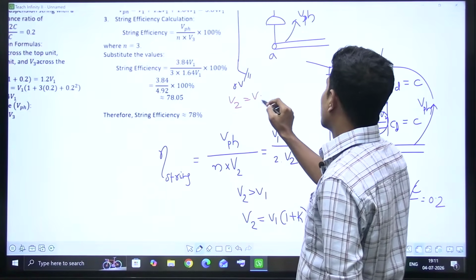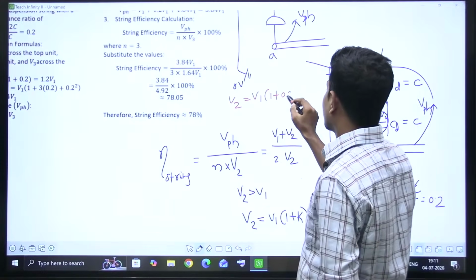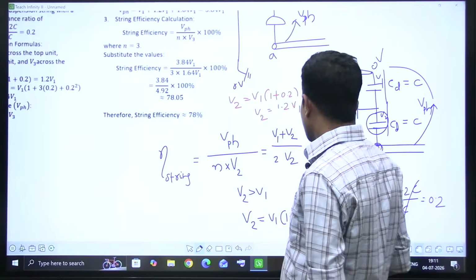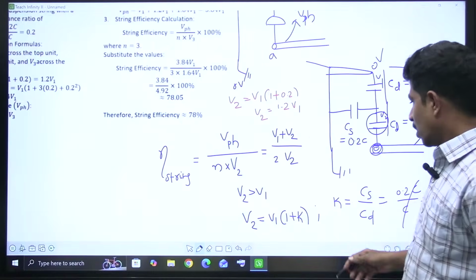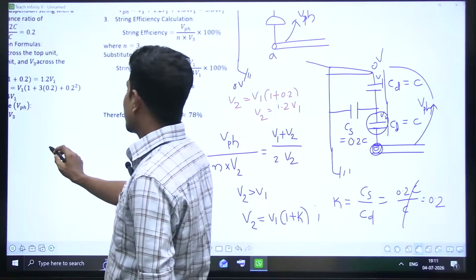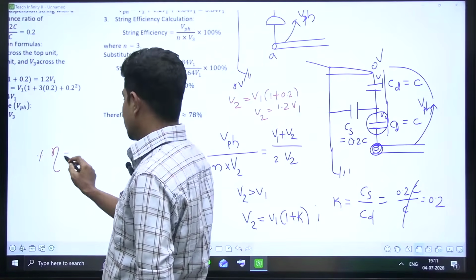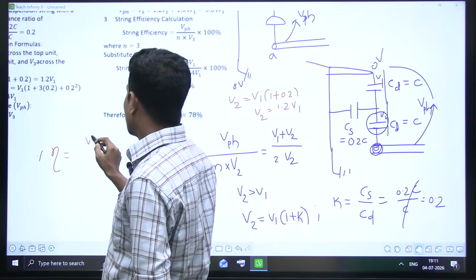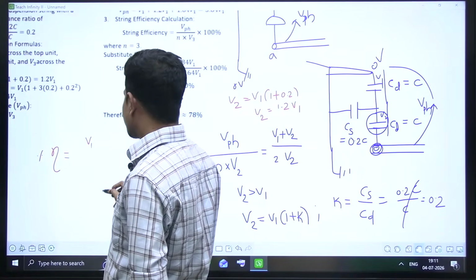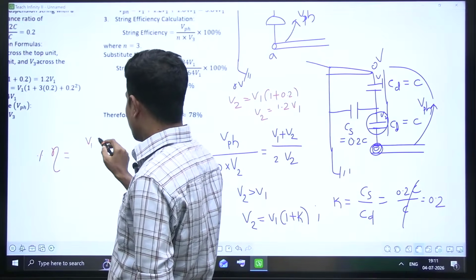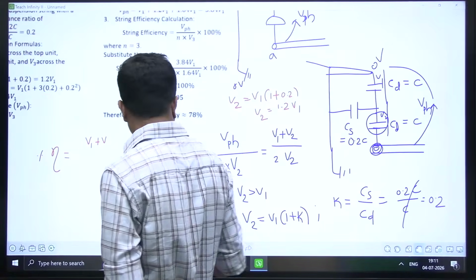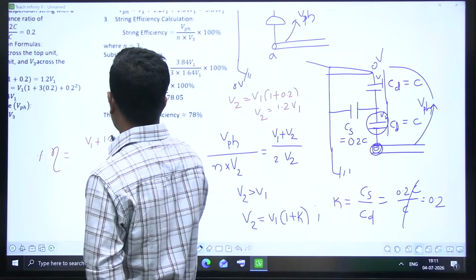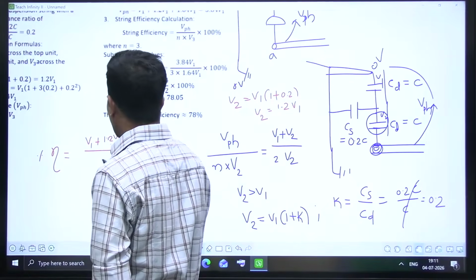V2 is equal to V1 into 1 plus 0.2, that is equal to 1.2 times of V1. Now, string efficiency, if I want percentage, that is equal to V phase, V1 plus V2. V2 is 1.2 times of V1.